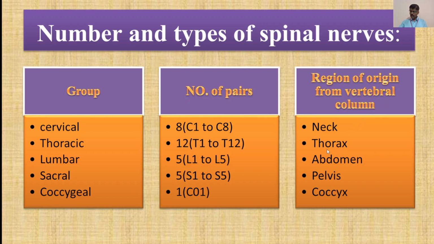So from the neck, thorax, abdomen, pelvis and coccyx, these spinal nerves arise. The groups are cervical, thoracic, lumbar, sacral and coccygeal, and the pairs are 8, 12, 5, 5 and 1. When we count them, the total number is 31.